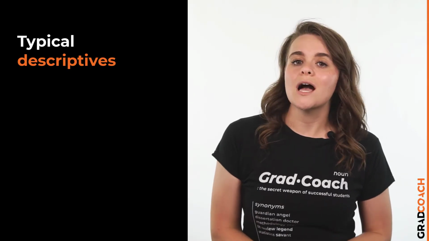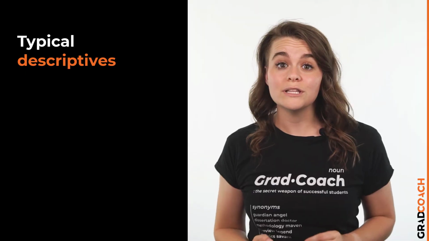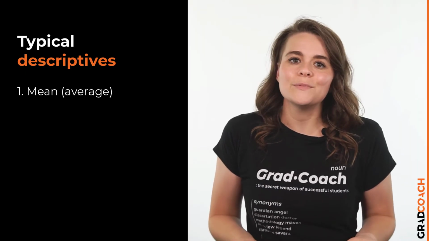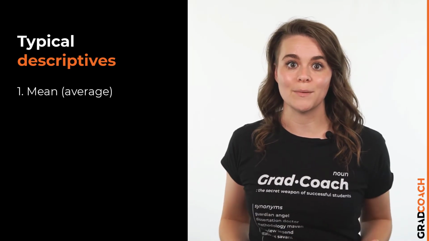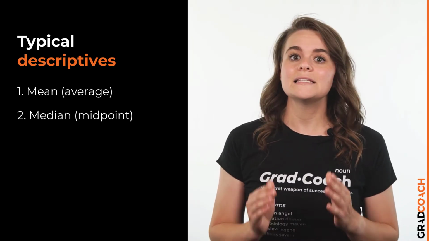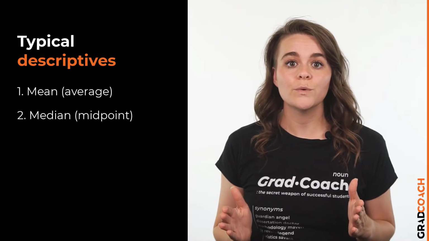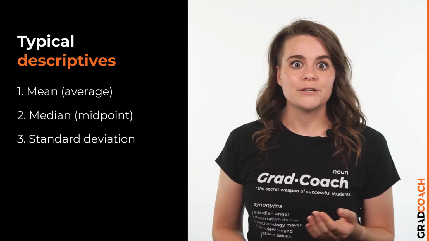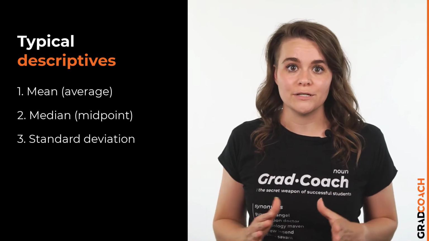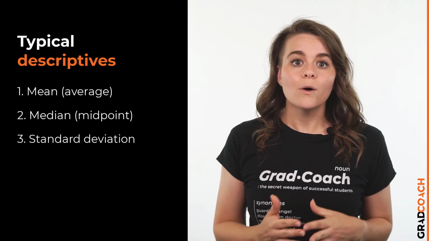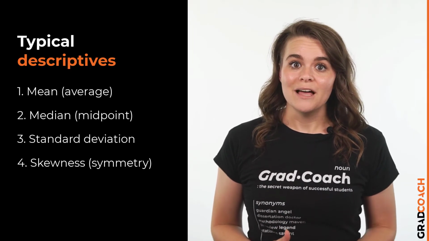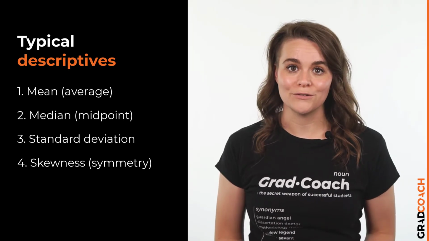So, what are descriptive statistics? When we talk about descriptives, this usually includes basic statistics, such as the mean. This is simply the mathematical average of a range of numbers. The median. This is the midpoint in a range of numbers when the numbers are arranged in order. Standard deviation. This metric indicates how dispersed a range of numbers is. In other words, how close all the numbers are to the mean, the average. Skewness. This indicates how symmetrical a range of numbers is.